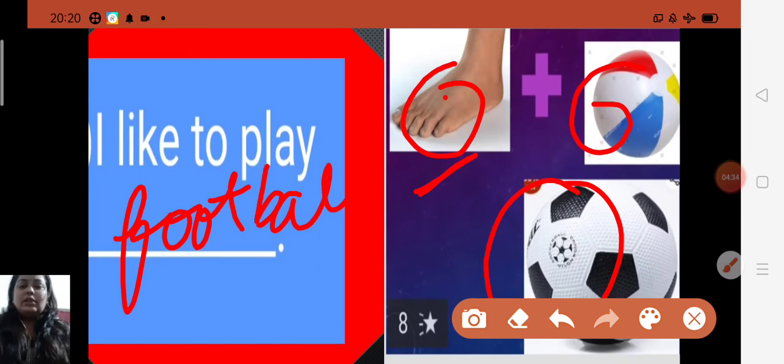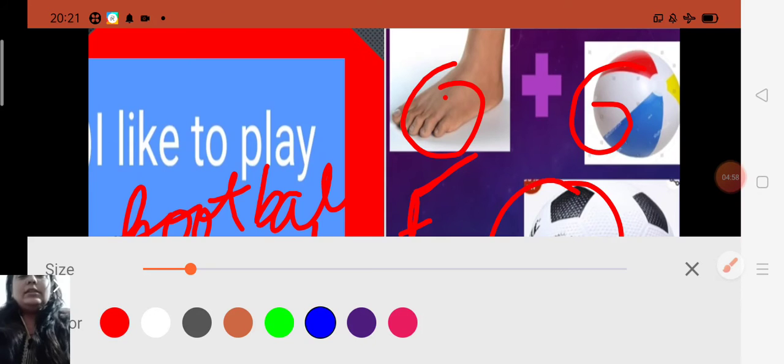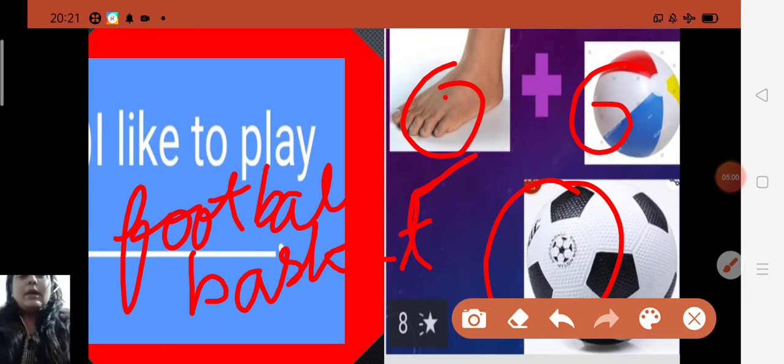Also you can write basketball, because basket plus ball makes basketball. Basket is different, ball is different, but whenever you add them together, it forms a new word, that is called a compound noun, or compound word. B-A-S-K-E-T, basket, B-A-L-L, ball, basketball. I like to play basketball.